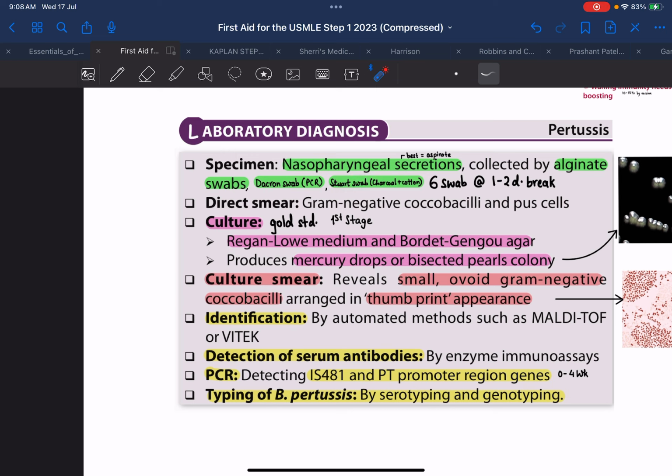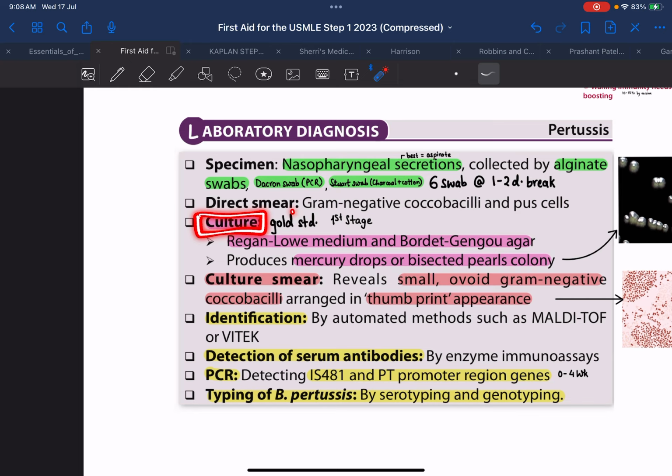Why we do not use cotton swab is basically because there is fatty acid coating in the cotton swab which can actually inhibit the bacterial growth. Ideally, it is suggested that the healthcare worker should take 6 swabs at an interval of 1 to 2 days for the best possible detection. After taking swab, we can do direct smear, which will show us gram-negative coccobacilli and certain pus cells.